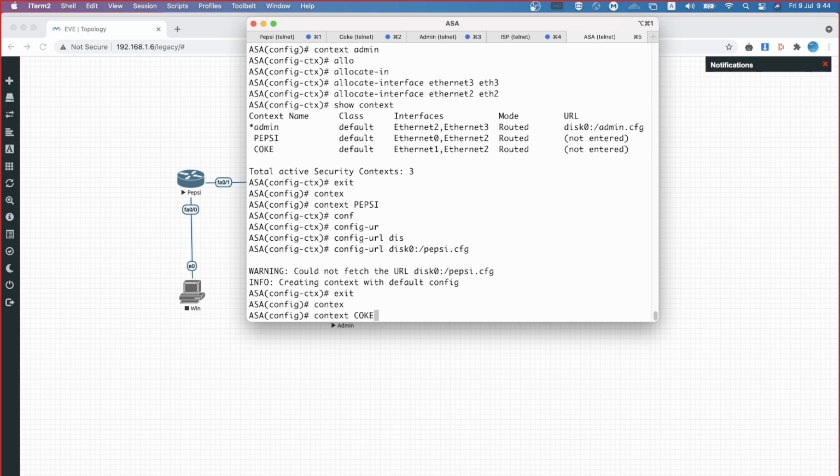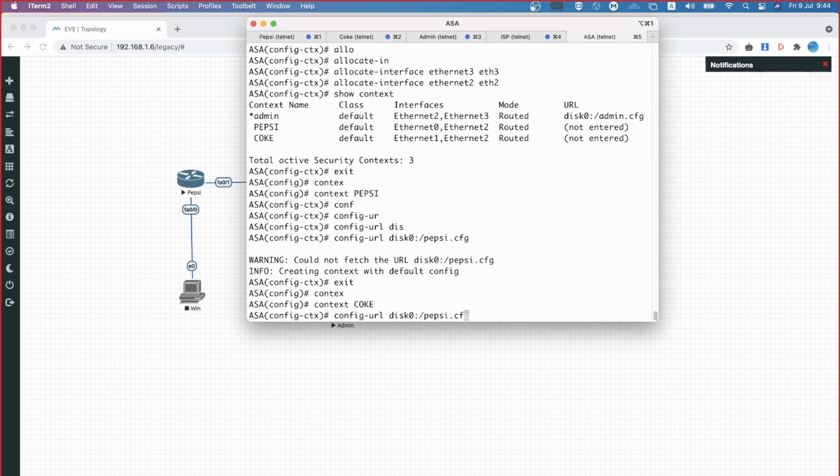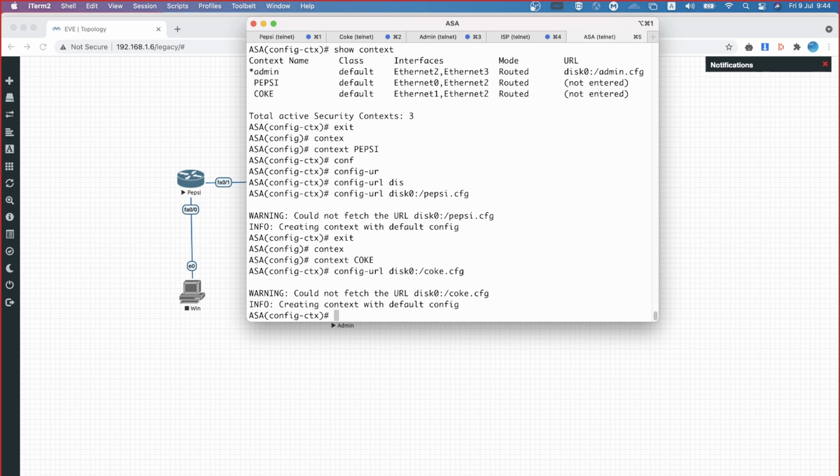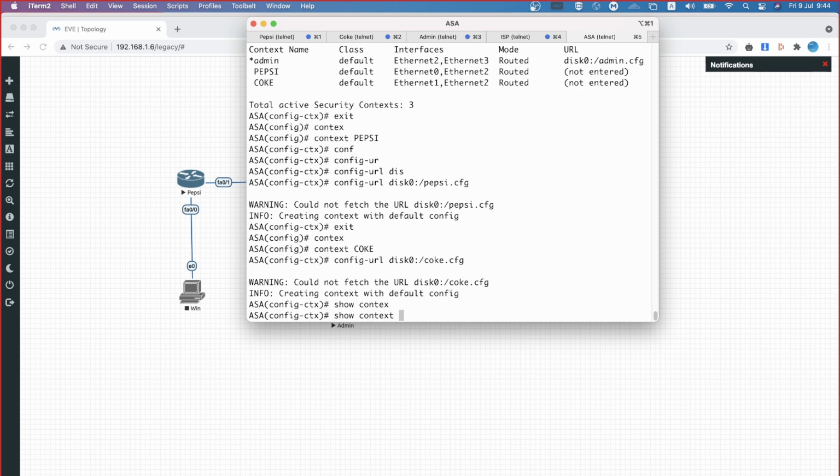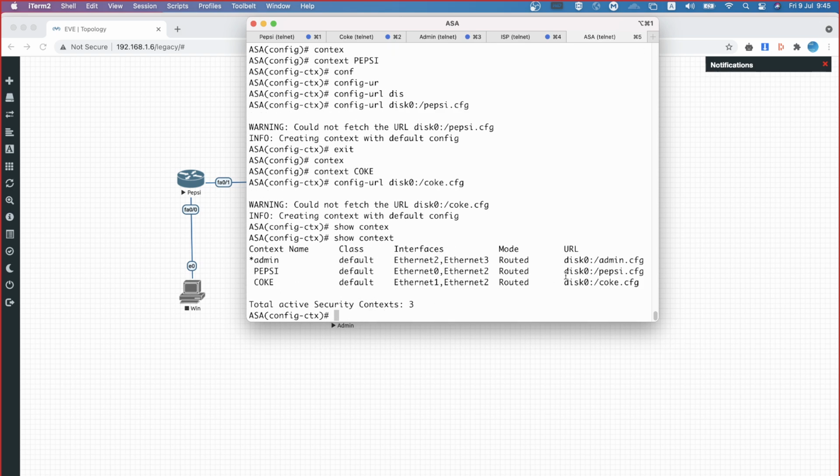Context Coke, then the config URL is going to be coke.cfg. Okay, now check it out, show context. This is where you can see. So disk0:/admin.cfg is the configuration URL for admin context. Pepsi.cfg is the configuration location for Pepsi. Coke.cfg is the file where the context Coke related configurations are going to be stored. Till this point is clear?